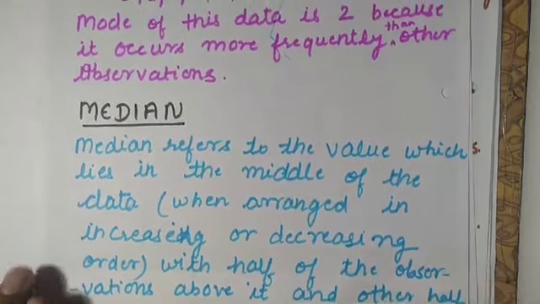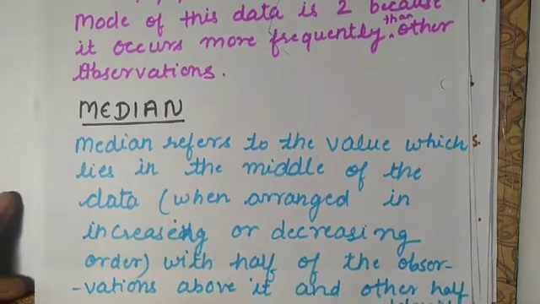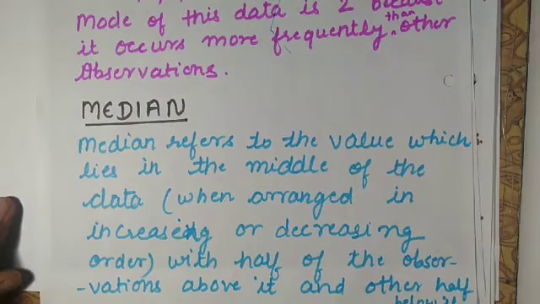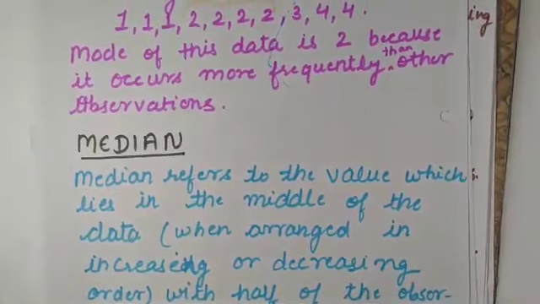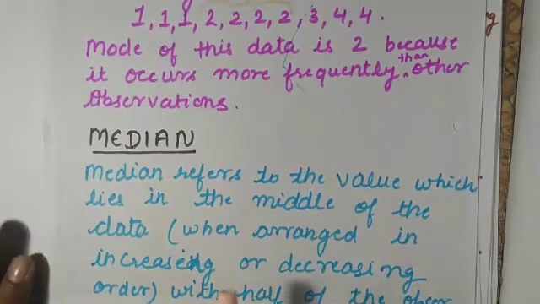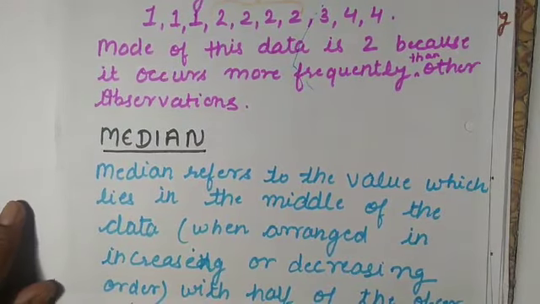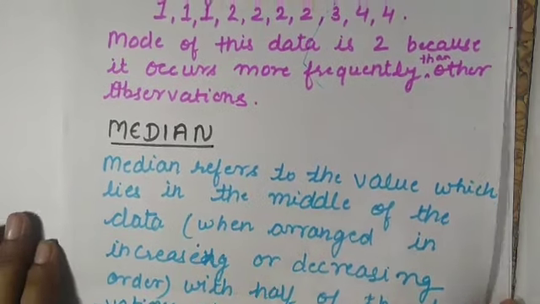So what does this statement say? This says that median is the value which lies in the middle of the data when arranged in either ascending or descending order, and this is the middlemost observation, and half of the observations will be above it and half of the observations will be below it. So this is median, meaning middlemost. So in mode or in median, the first step you have to do is arrange them in ascending or descending order. Okay, so let us discuss a question on median.